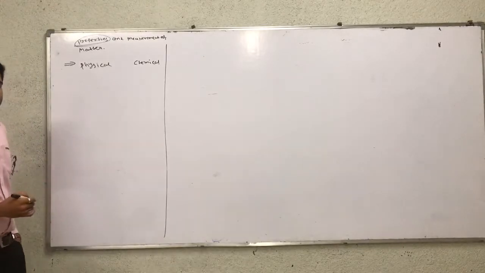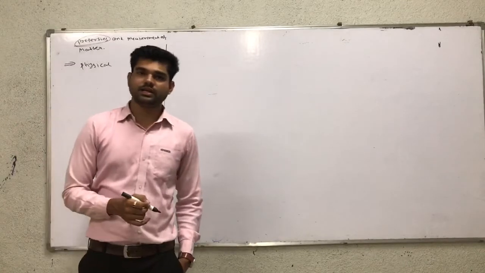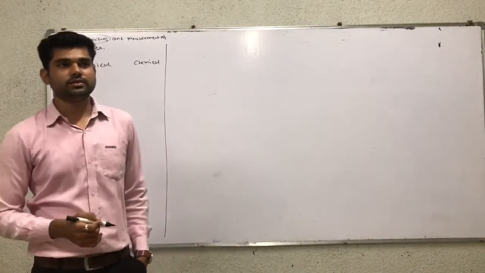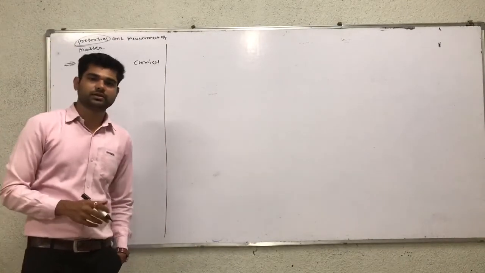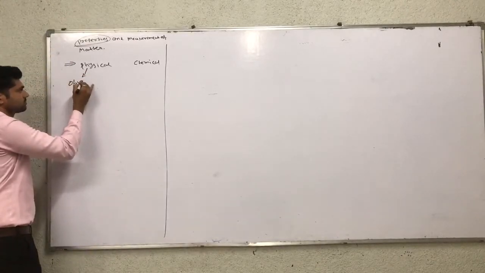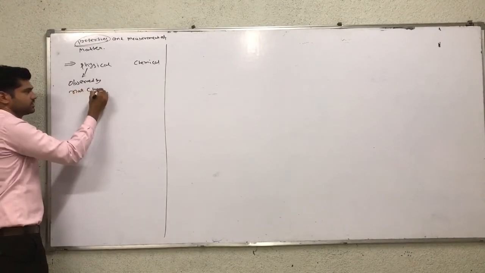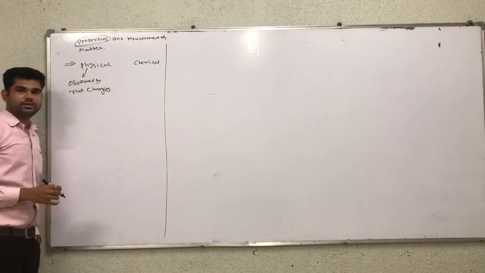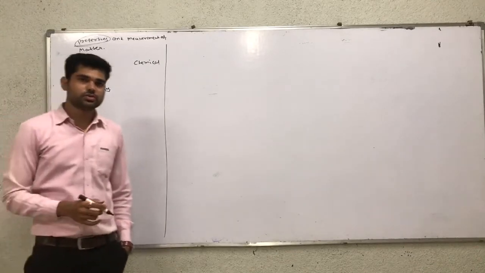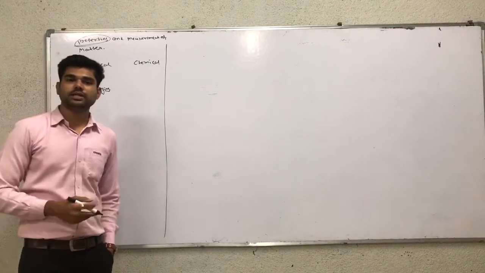Physical property means we can see it with our naked eyes, with no change in the substance, and observe it. So the property is observed when there is no change in the substance.